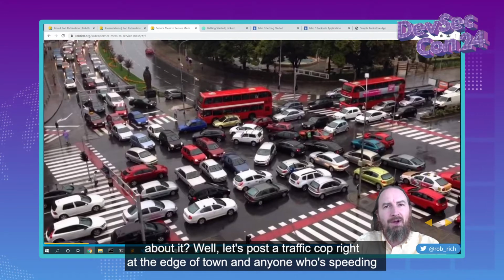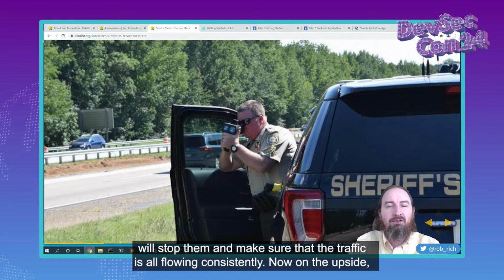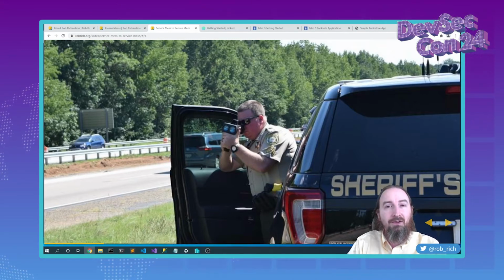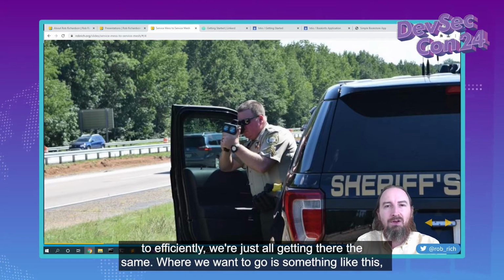So what can we do about it? Well, let's post a traffic cop right at the edge of town, and anyone who's speeding will stop them and make sure that the traffic is all flowing consistently. Now, on the upside, we don't end up with those traffic jams. On the downside, we're not really getting to where we need to efficiently. We're just all getting there the same.